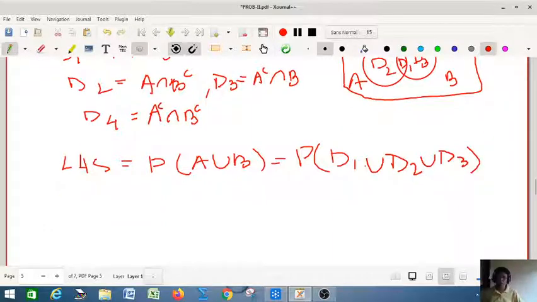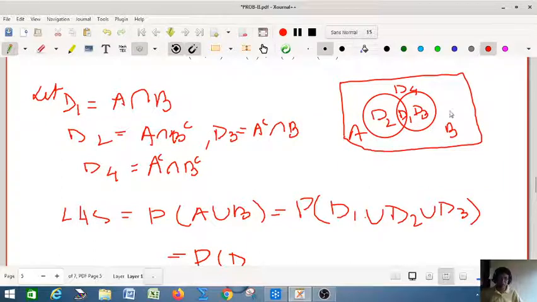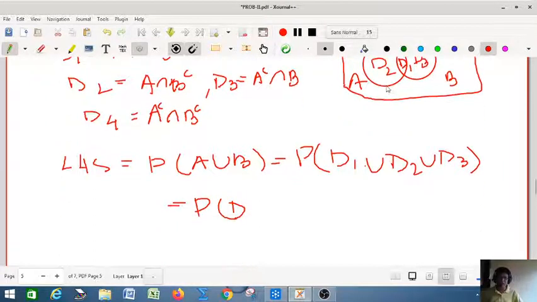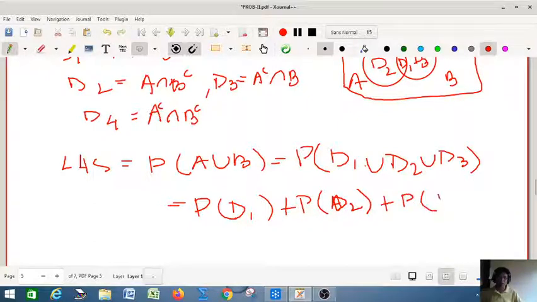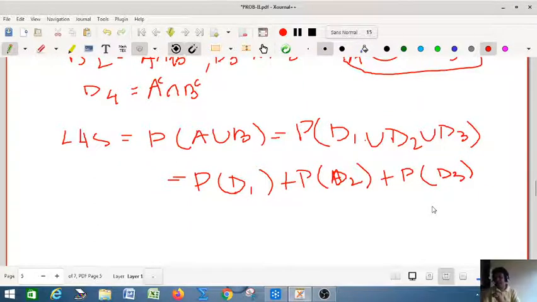You look at that, that's just these three regions and they are mutually exclusive. So by axiom 3, probability of D1 plus probability of D2 plus probability of D3. This is by axiom 3.